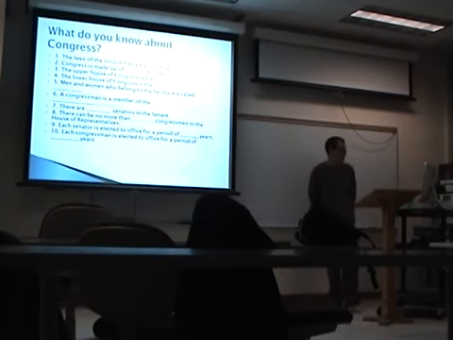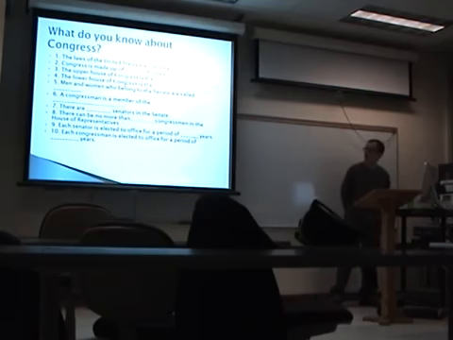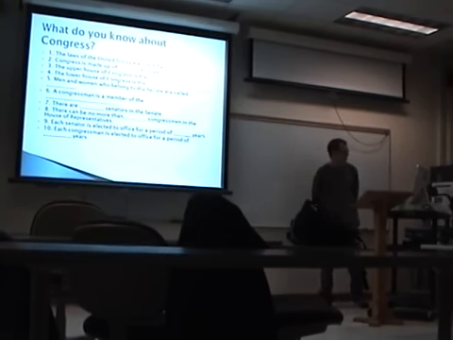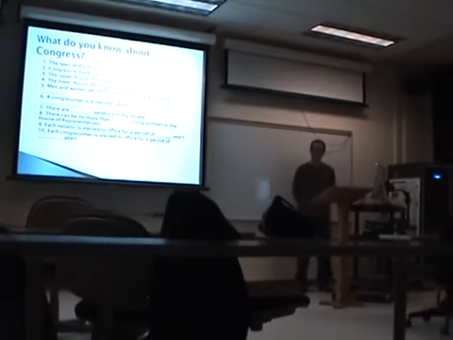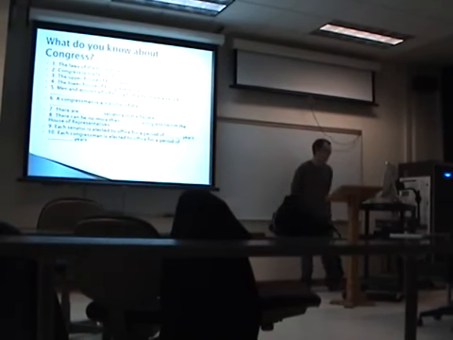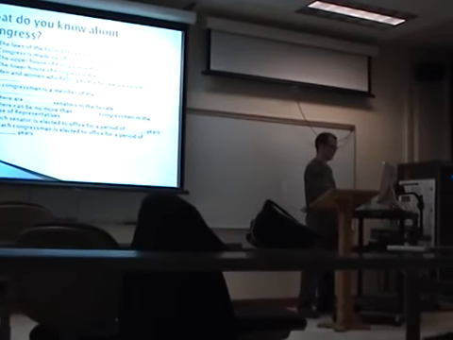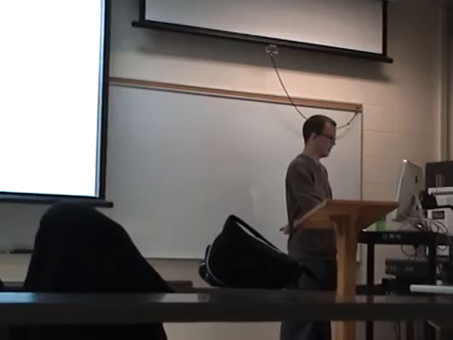A congressman is a member of the blank. There are blank senators in the Senate. There can be no more than blank congressmen in the House of Representatives. Each senator is elected to office for a period of how many years? And each congressman is elected to office for a period of how many years? We'll come back to those at the end of the lesson and see how you did.